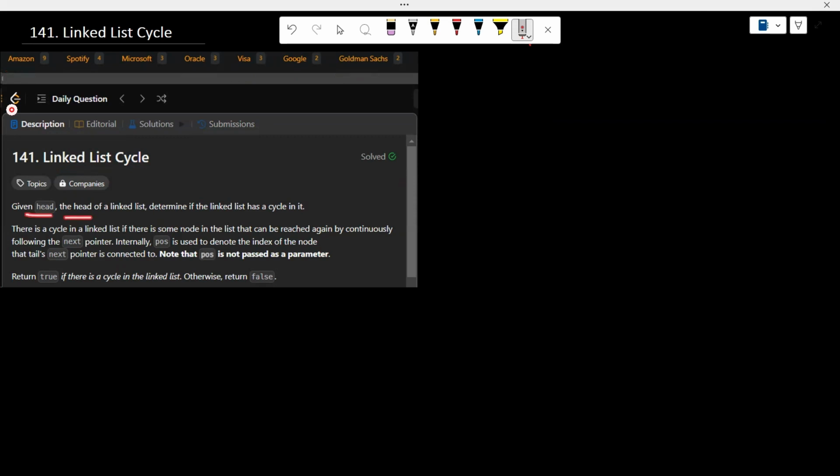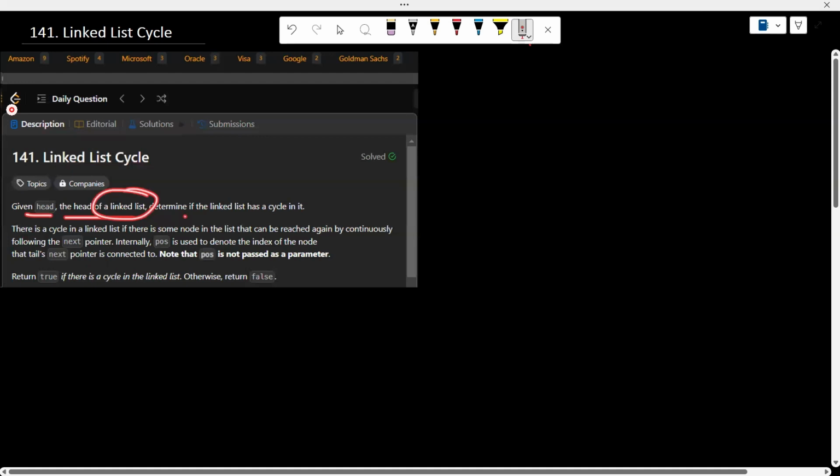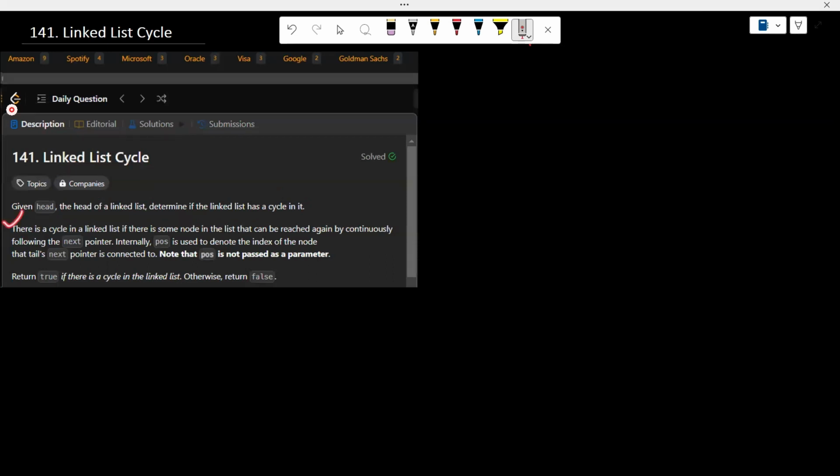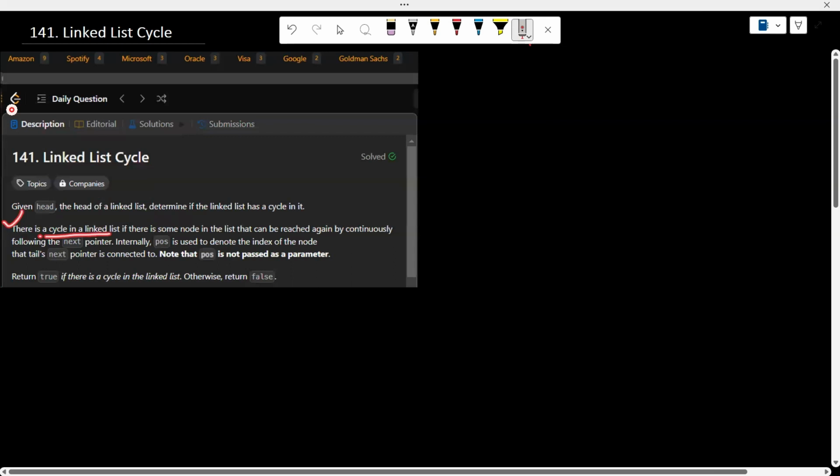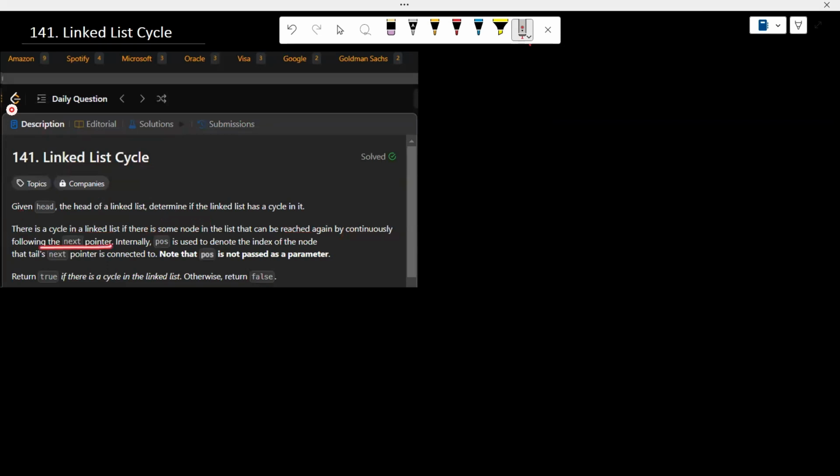Given head, the head of a linked list, determine if the linked list has a cycle in it. So we have to determine whether there is a cycle or not. And they have also given the definition of a cycle. There is a cycle in a linked list if there is some node in the list that can be reached again by continuously following the next pointer.